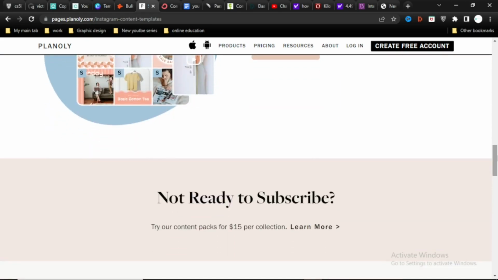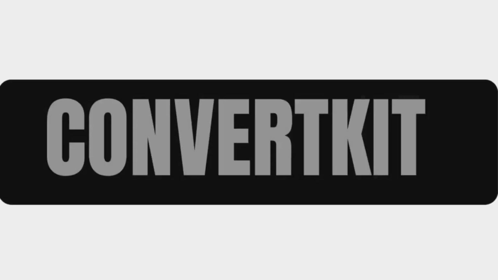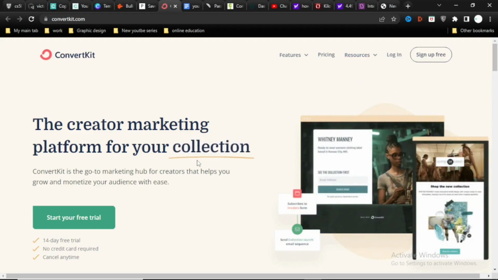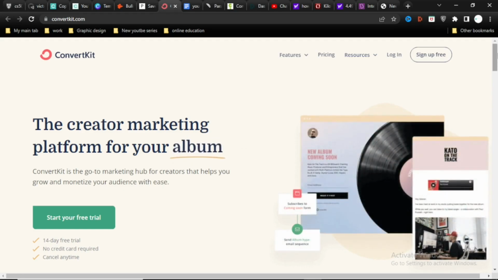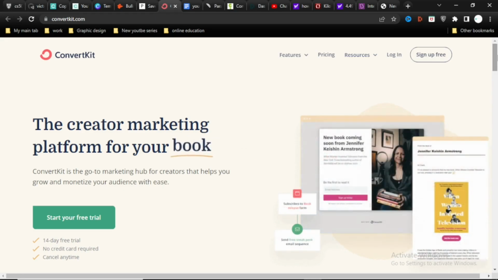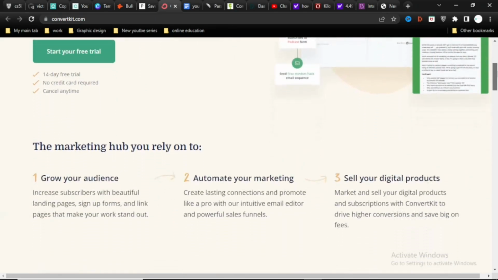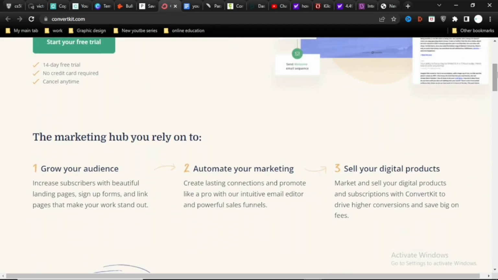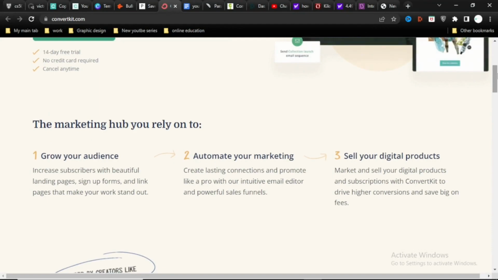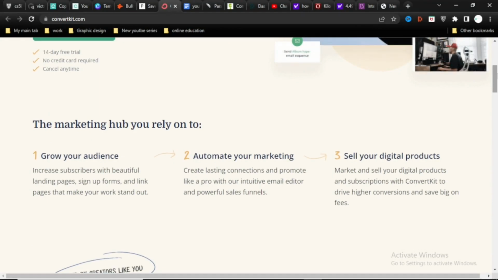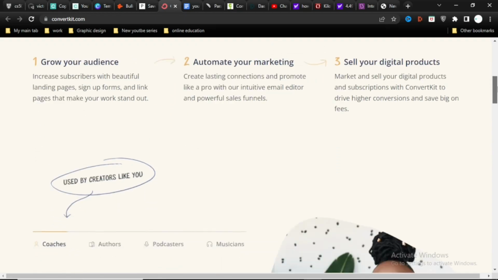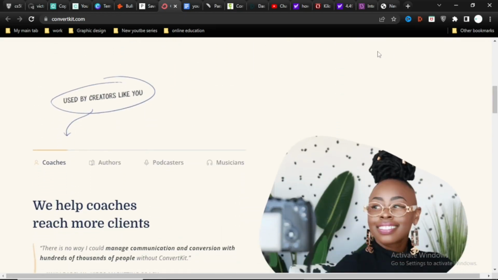And now let's move on to our last and final tool. And lastly, we have Convertkit. Convertkit is yet another general marketing center and email marketing solution that aids creators across all niches. Convertkit offers a variety of email marketing solutions that help you expand your audience and also keep them, regardless of whether you're an author, musician, artist, or just a content creator. You can easily expand, engage, and monetize your audience with Convertkit.